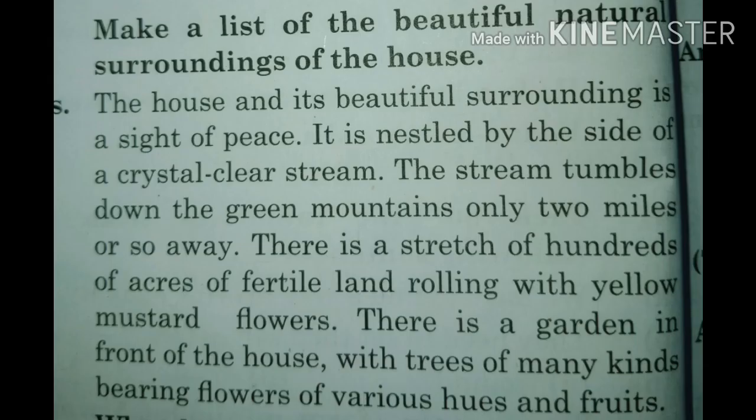The house and its beautiful surrounding is a site of peace. It is nestled by the side of a crystal clear stream. The stream tumbles down the green mountains only 2 miles or so away. There is a stretch of hundreds of acres of fertile land rolling with yellow mustard flowers. There is a garden in front of the house with trees of many kinds bearing flowers of various hues and fruits. The first paragraph of the extract is the answer of this question.